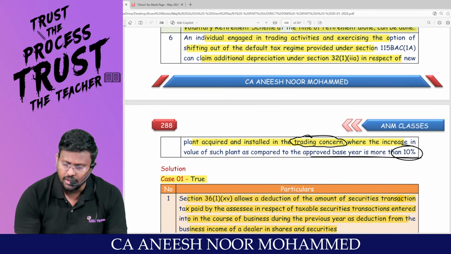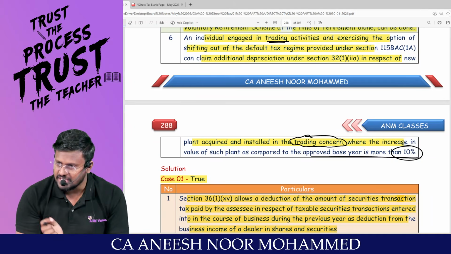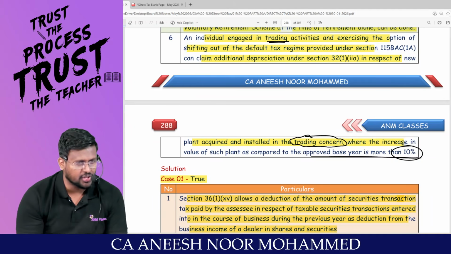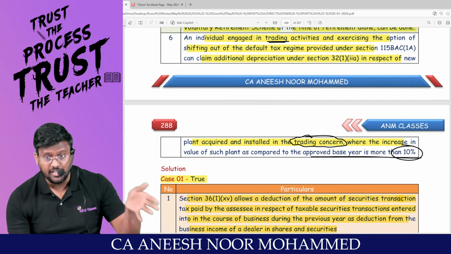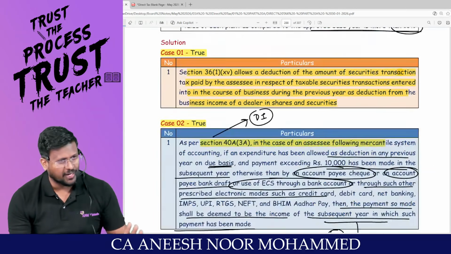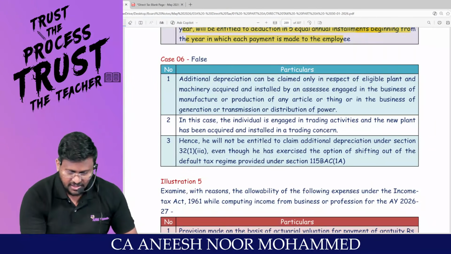What is this person doing? Trading, that means purchasing and selling. He is not manufacturing, so you are not entitled. But sir, I am travelling through the optional tax regime. Still there is no depreciation. False is the answer.